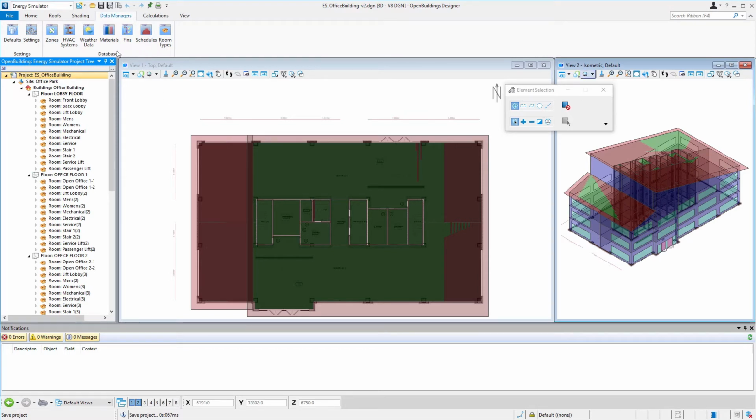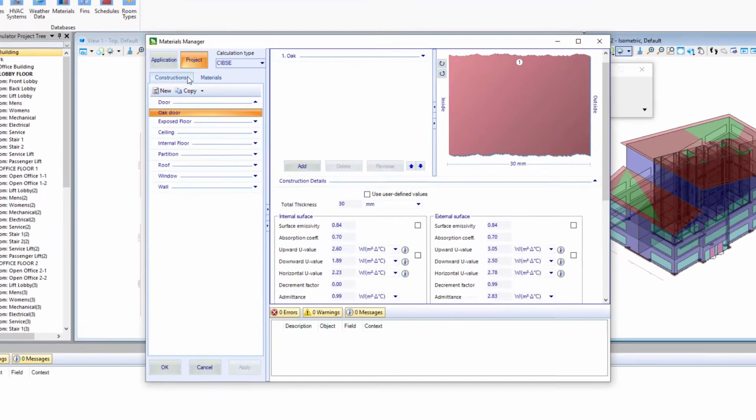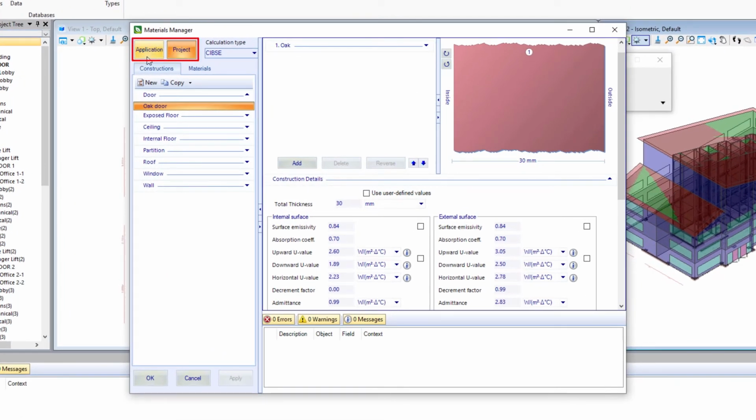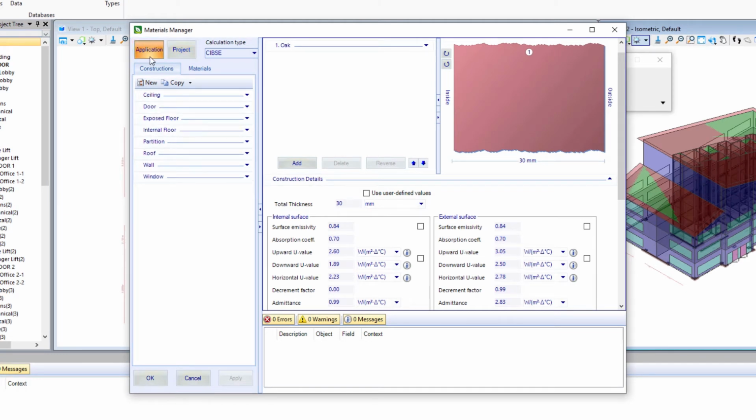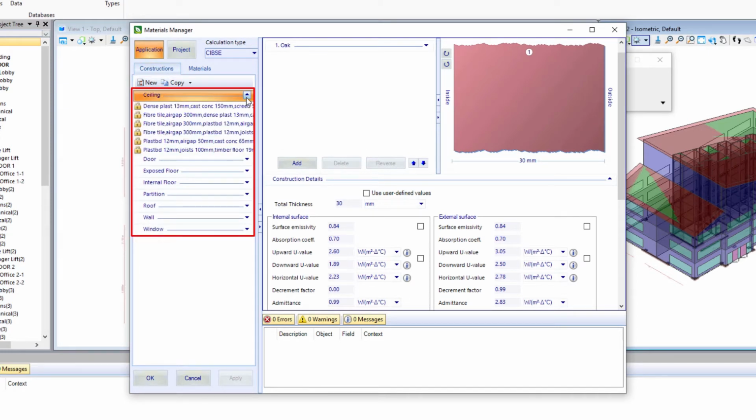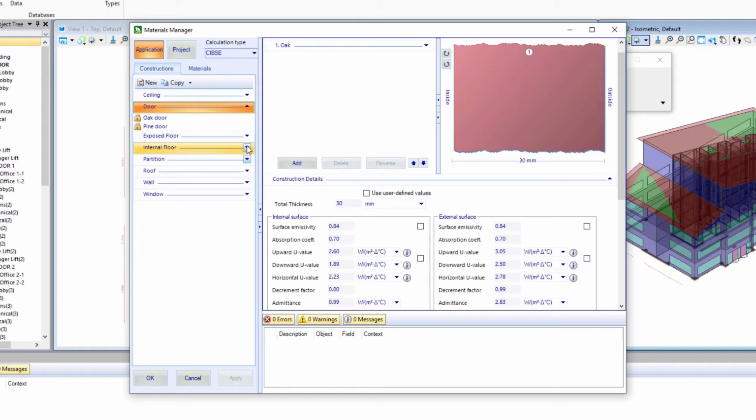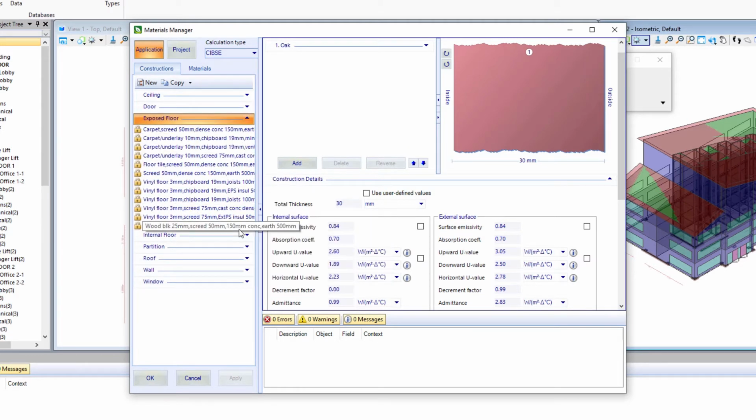So we're going to come up to our Data Managers tab and select the Materials Manager. Note first that we have two tabs here. The Application tab is really a library of material constructions. We can expand and see various constructions under each of the subcategories. These constructions cannot be edited. Again, they're a library, but they can be copied into the project.